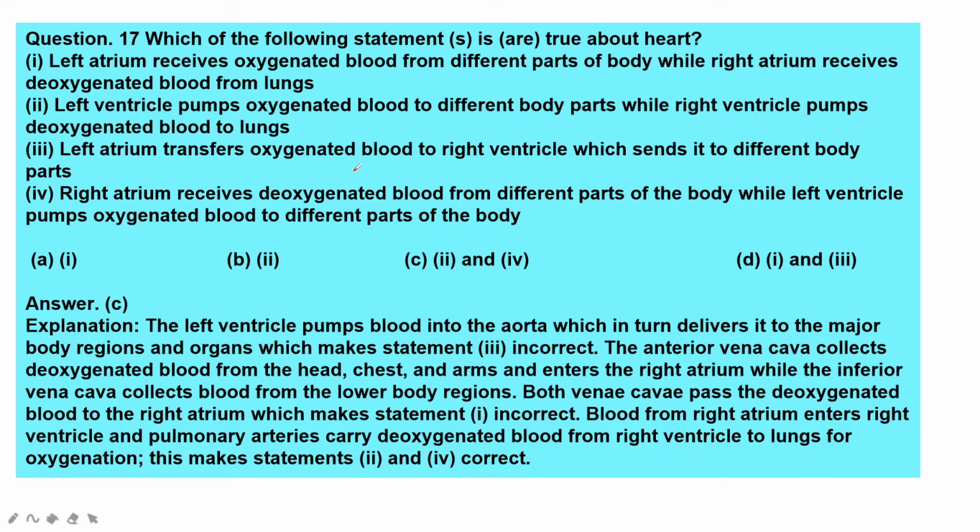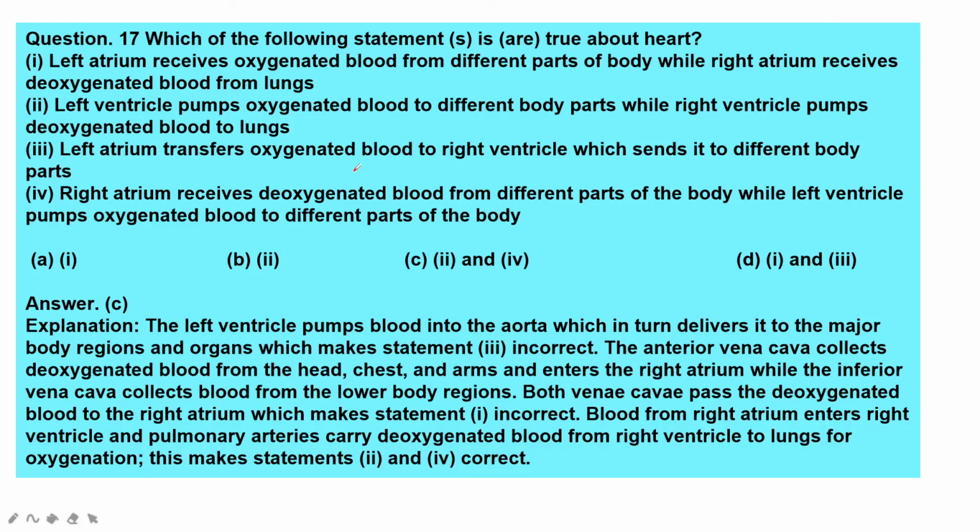It is true. Okay, left atrium transfers oxygenated blood to right ventricle which sends it to different parts of the body. Okay, false. Right atrium receives deoxygenated blood from different parts of the body while left ventricle pumps oxygenated blood to different parts of the body. Okay, this is correct only. 2 and 4 are correct.